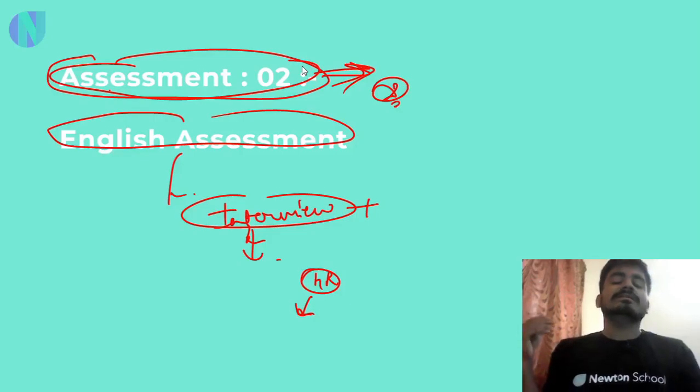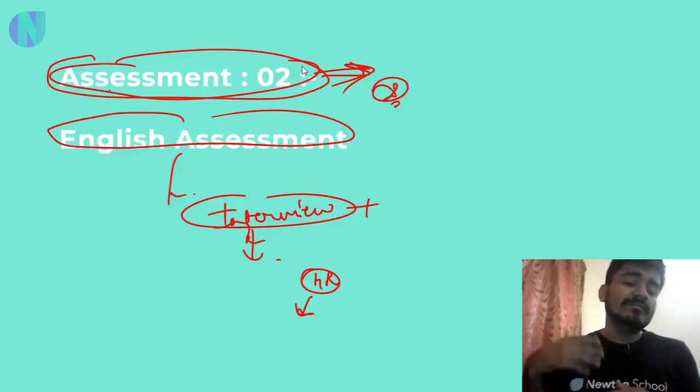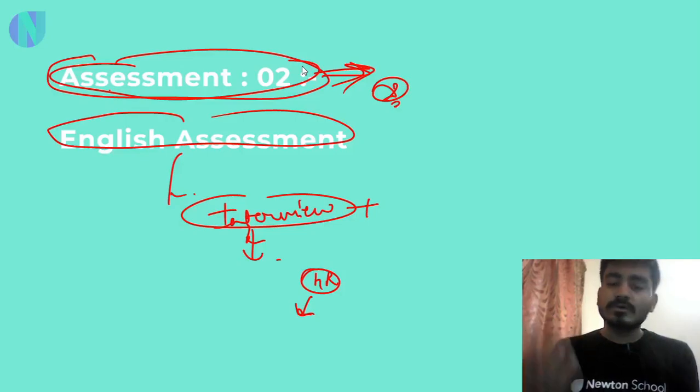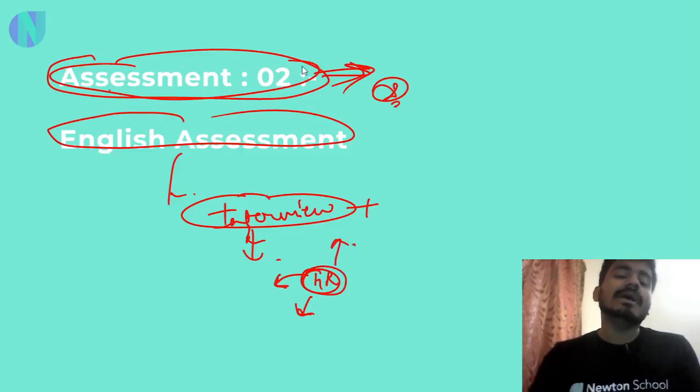They will ask you why you want to join Accenture, and how you are going to tackle problems of management level. For example, there are 2 employees who are not talking to each other, you are the product manager of some project, and you have to sort things out between both of them. How are you going to do that? There are some questions of this type and you have to answer them very well.